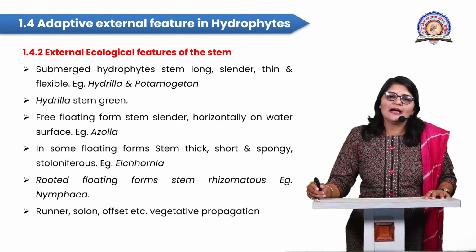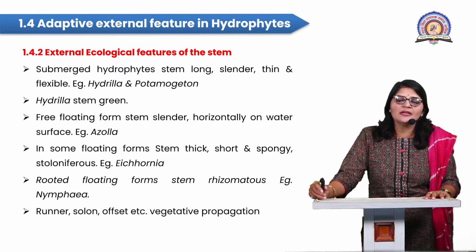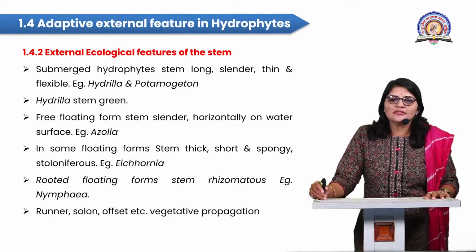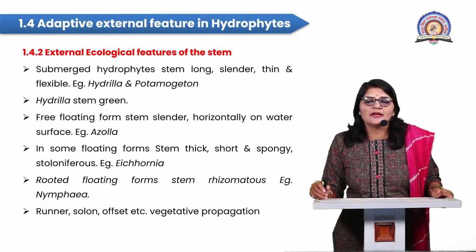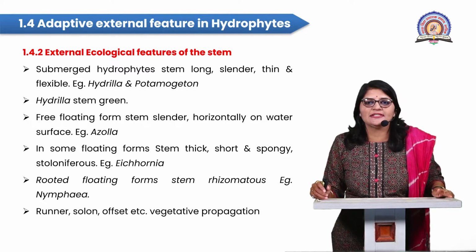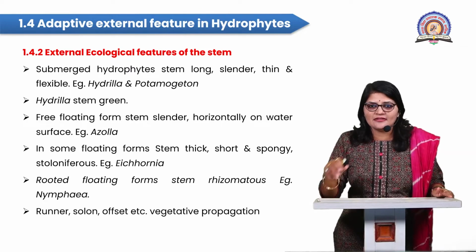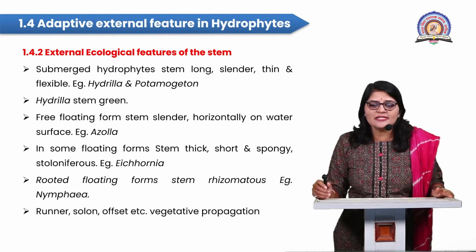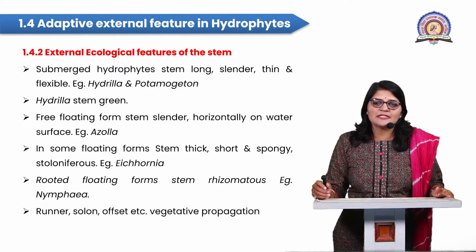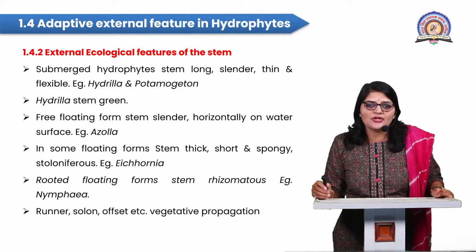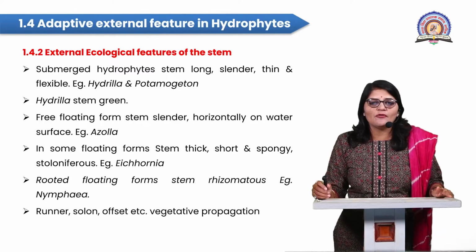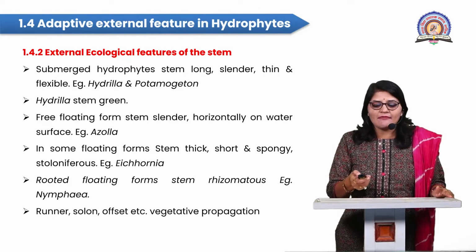The stem of hydrophytic plants is in a modified form, like a runner, stolon, or offset. The offset is nothing but the runner of an aquatic plant. An example is Eichhornia, which has an offset that runs horizontally. These are vegetative organs, or vegetative plant parts, that specifically help in vegetative propagation. So, students, this is regarding the external ecological features of the stem, specifically the aquatic plant stem.